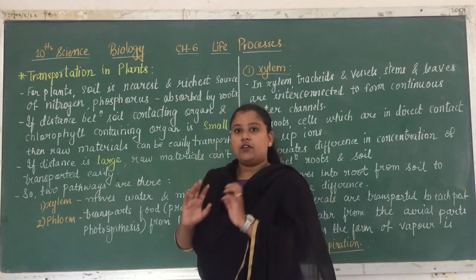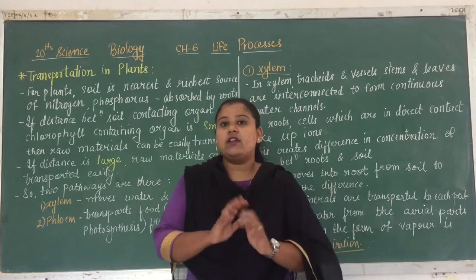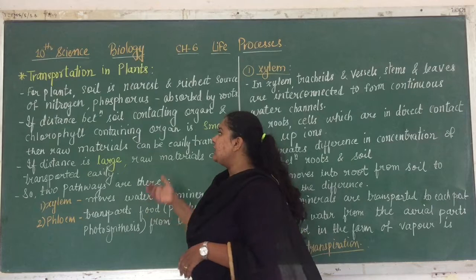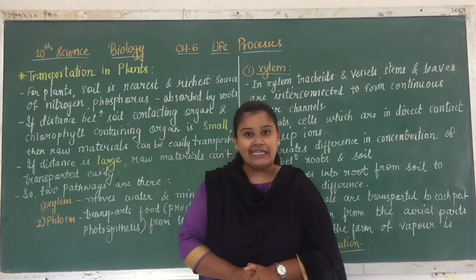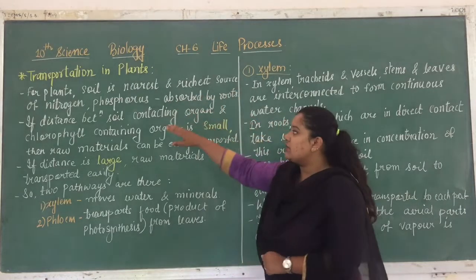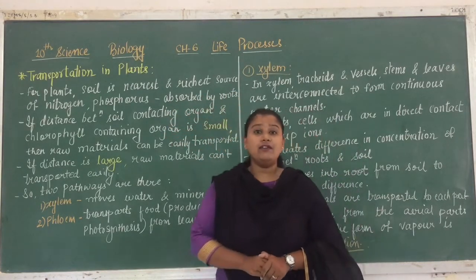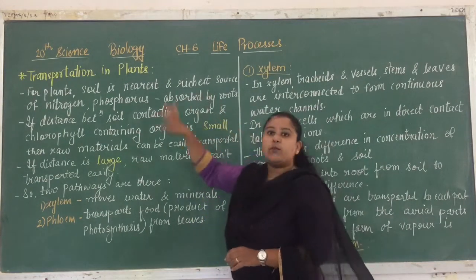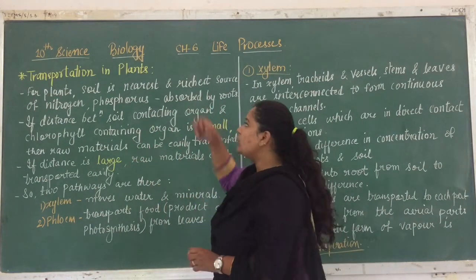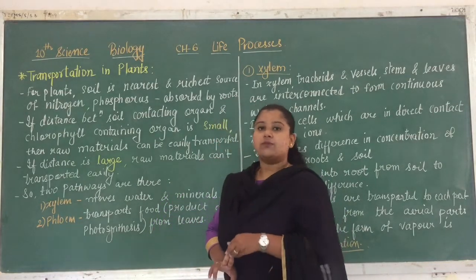Of particular materials, right? That means the transportation which is carried out in humans. Today we are going to see the transportation in plants in detail. For plants, soil is the nearest and richest source of nitrogen and phosphorus, which are absorbed by roots. For plants, two things are very important: first is water and the second is the food which is prepared.